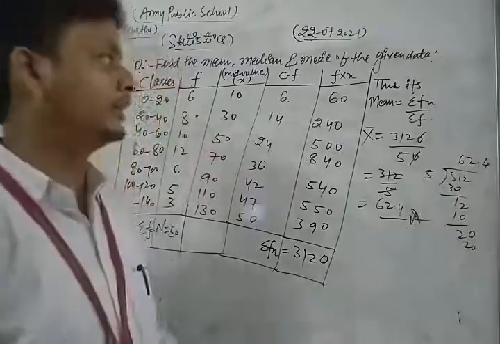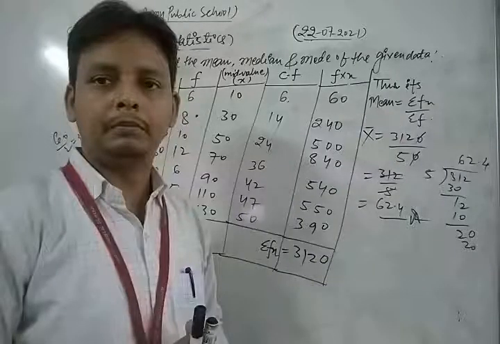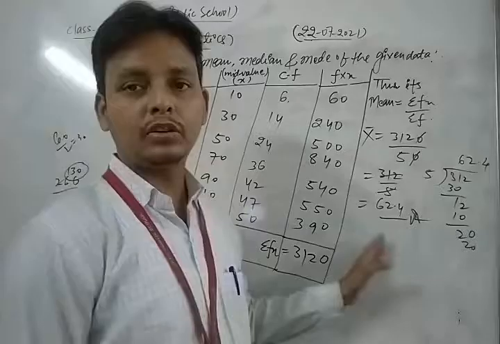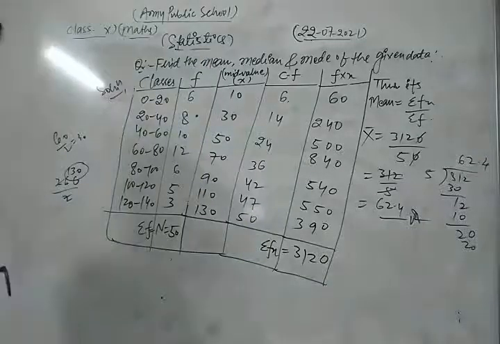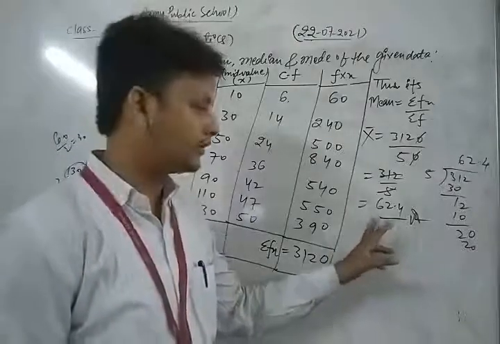So in this way we find the mean of the given data, which is 62.4.